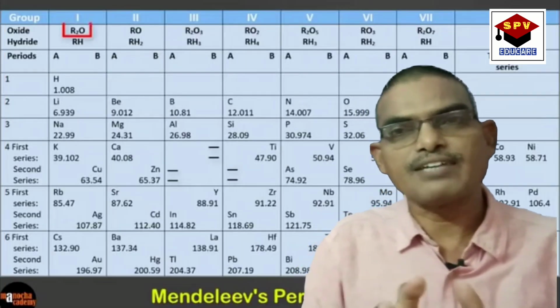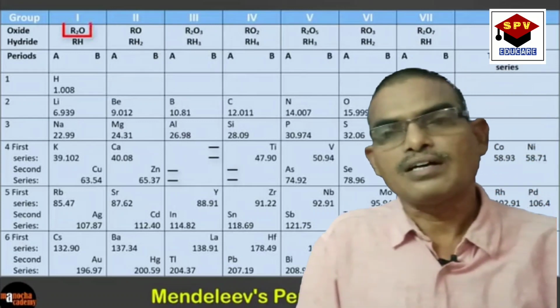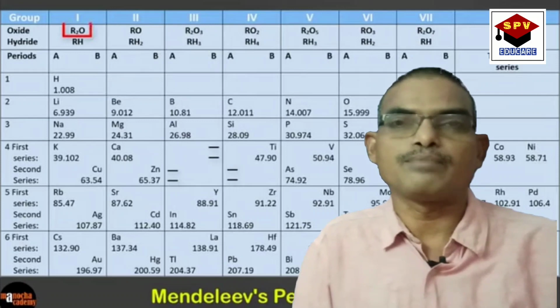Hi students, in this video I would like to talk about a famous Russian scientist who is considered to be the best contributor to the development of periodic table, Dmitry Ivanovich Mendeleev. In the previous video, we discussed Dobereiner's law of triads 1829 and Newlands' law of octaves 1865, but both were not much successful in classifying the elements. But they inspired Mendeleev to think in a different manner, and Mendeleev was able to publish a widely recognized periodic table in 1871. The ideas of Mendeleev have completely changed the method of grouping of elements.